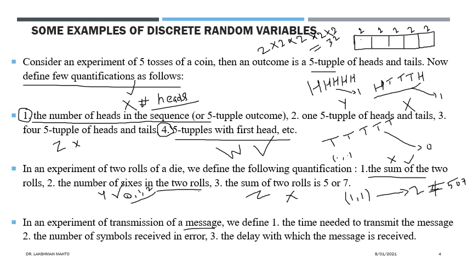One quantification we are defining is the time needed to transmit the message. Call it x, the time. Definitely, how do you count time? You count time by the ticking of a needle. So definitely it is one kind of quantification. Here, by default, we take time through the equiprobable approach. That means you know about the speed of that needle, and we always consider it to be uniform in nature.